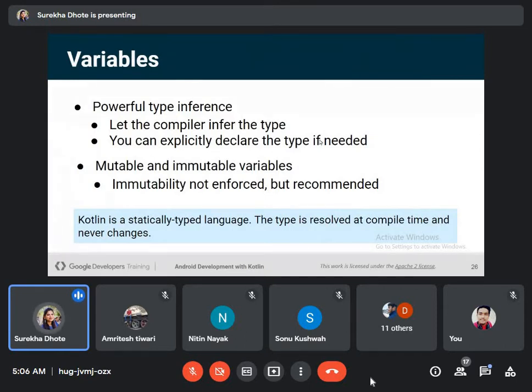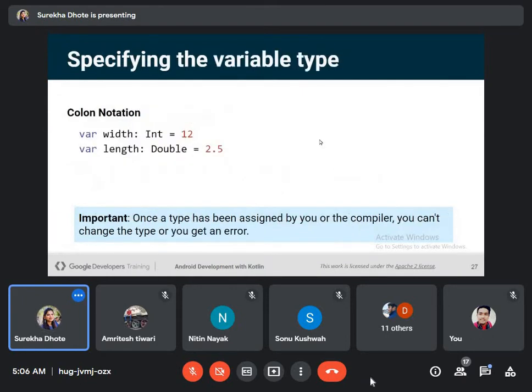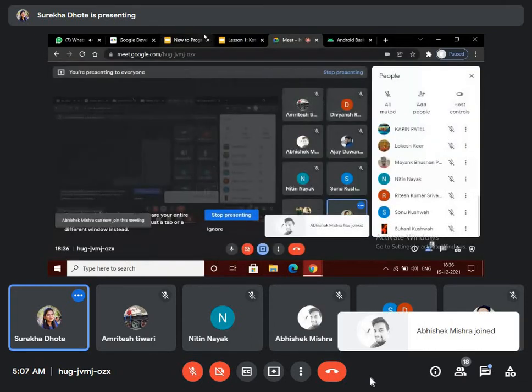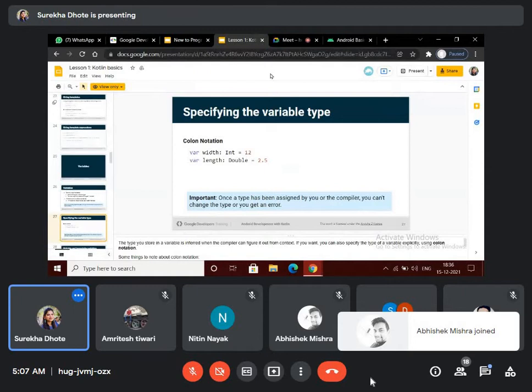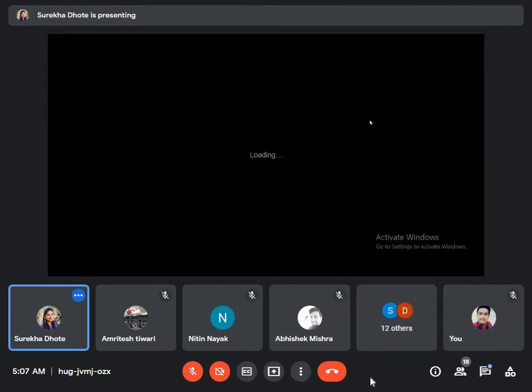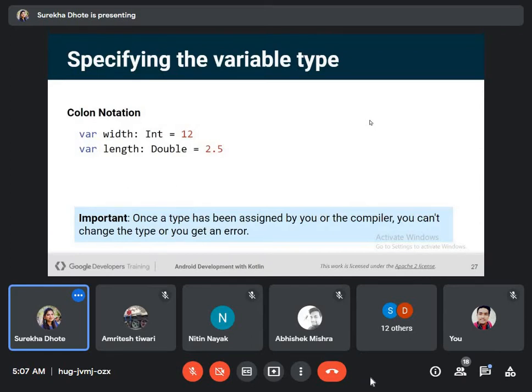The type is resolved at compile time and never changes. Colon notation. Once a type has been specified for the variable type,